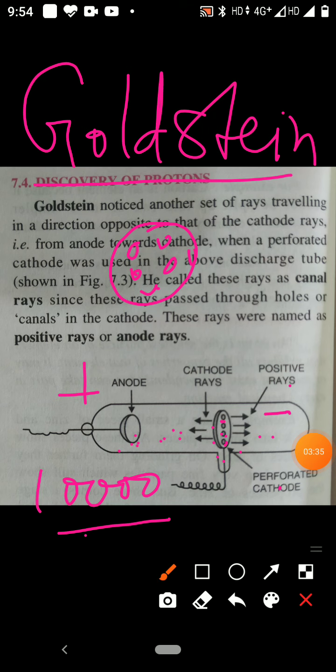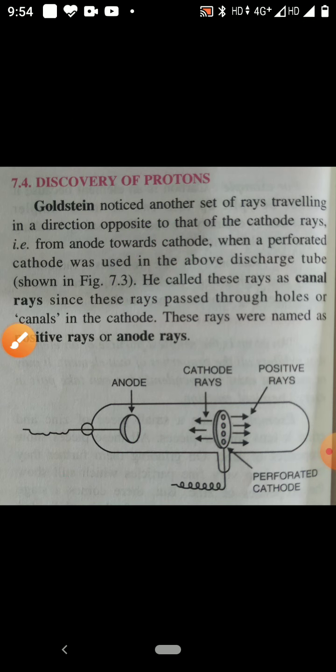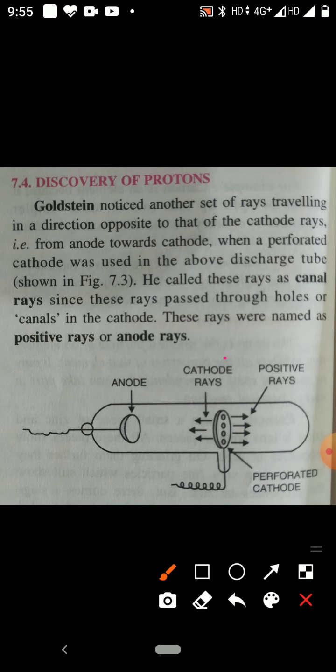The anode rays travel in a straight line. Anode rays consist of minute particles. How can we say they consist of minute particles? Because they produce a mechanical effect. If they were not made up of particles, they could not produce a mechanical effect. So anode rays consist of positively charged minute particles, and these rays are also deflected